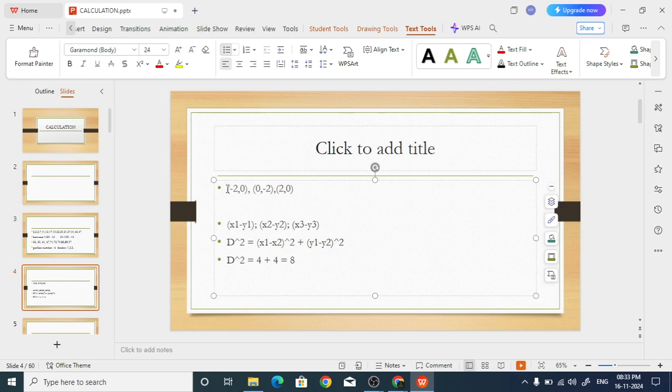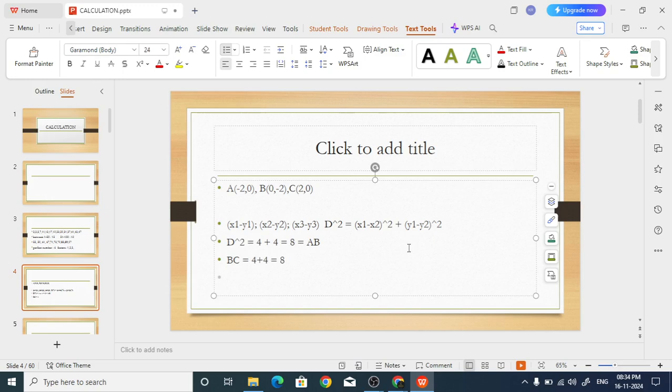Suppose this is A, this is B, this is C. Then side AB square is equal to 8. Similarly, you can find side BC: 0 minus 2 whole square is 4, and minus 2 minus 0 whole square is again 4, so BC square is also 8.